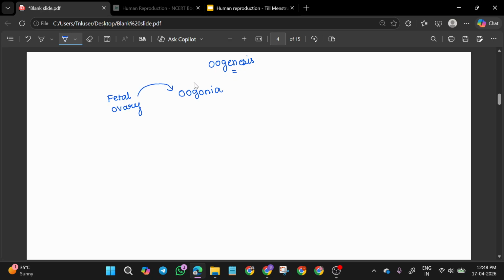That is, when the girl child is inside the mother's body, the fetal ovary forms. Inside that fetal ovary, gamete mother cells will form, that is oogonia will form. 2 million will be present. So these 2 million gamete mother cells will undergo mitosis and differentiation to form primary oocyte.